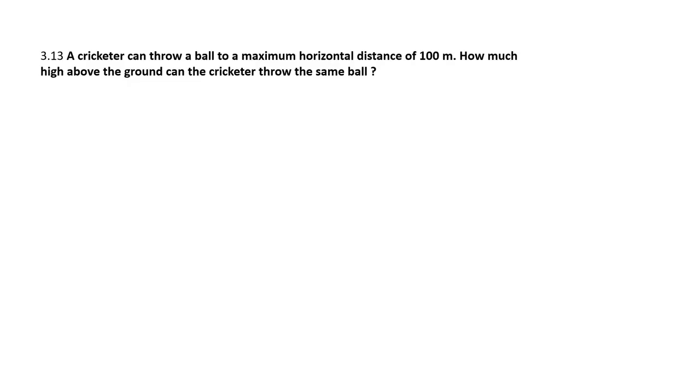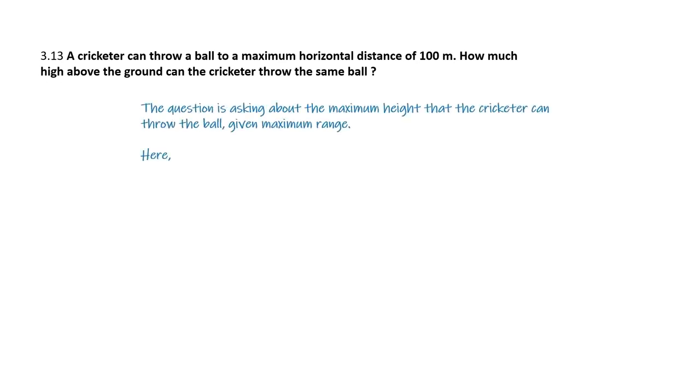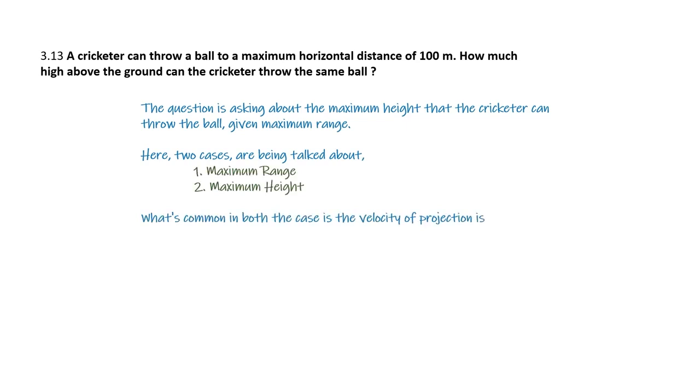The question says a cricketer can throw a ball to a maximum horizontal distance of 100 meter. How much high above the ground can the cricketer throw the same ball? So the question is talking about the maximum height that the cricketer can throw the ball given the maximum range. Now here there are two cases being discussed. The first is of maximum range and the second is of maximum height.